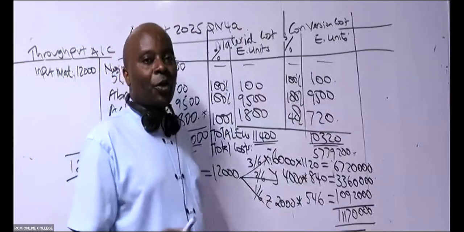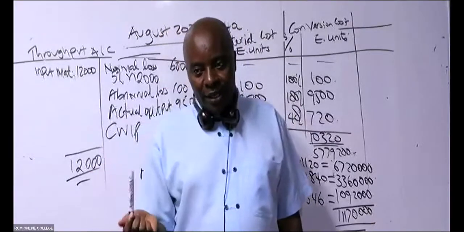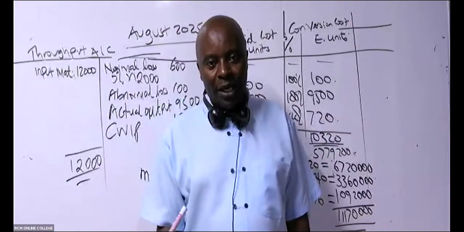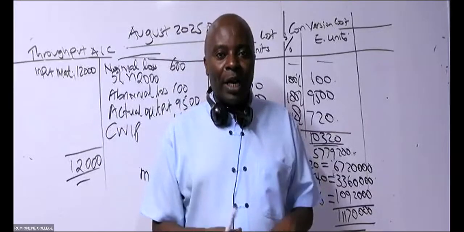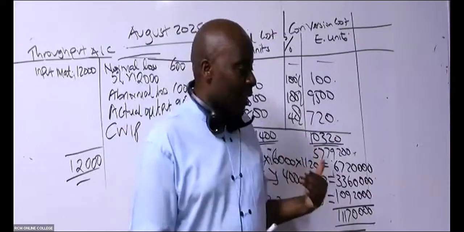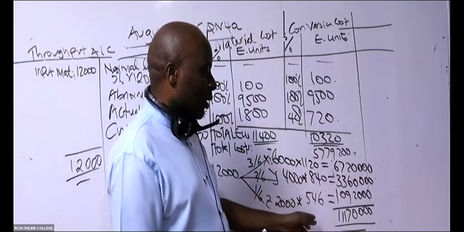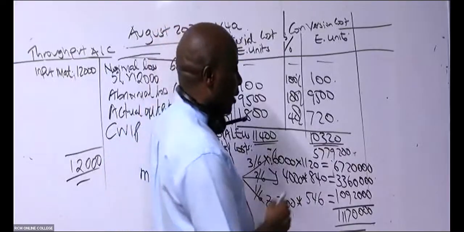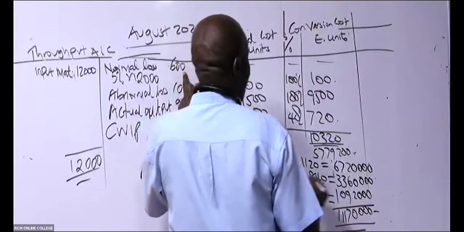But now remember, material cost, at least we get some reprieve from the normal loss units that we sell. We say it in the normal class. If you have material cost for equivalent units, and then you happen to be having normal loss, then you shall always deduct this figure. You credit normal loss proceeds to this account. So in this case here, tell me, how many normal loss units do we have here? 600.